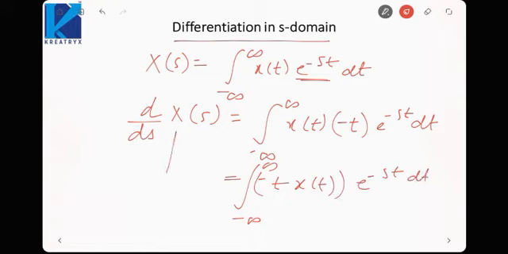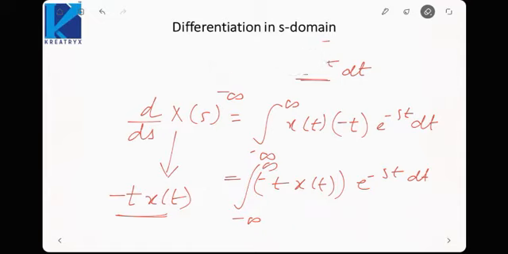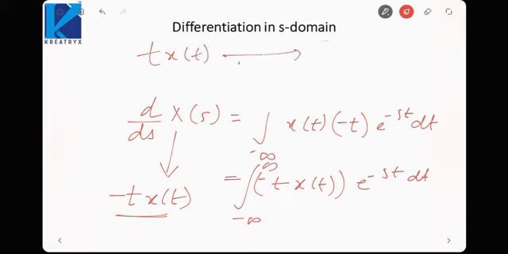So this derivative function corresponds to a signal minus t x(t). Okay, so the Laplace transform of minus t x(t) would be d by ds of X(s), or what we can say is the Laplace transform of t x(t) would be minus d by ds of X(s). This will be the Laplace transform of t x(t).